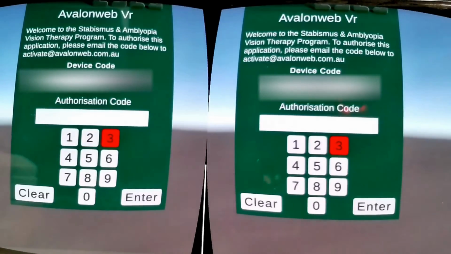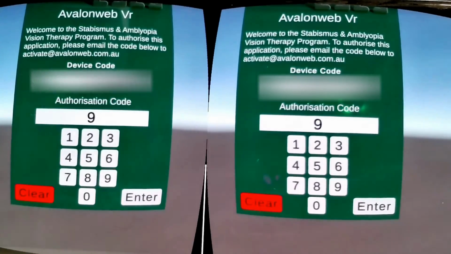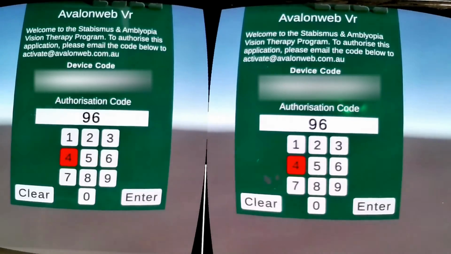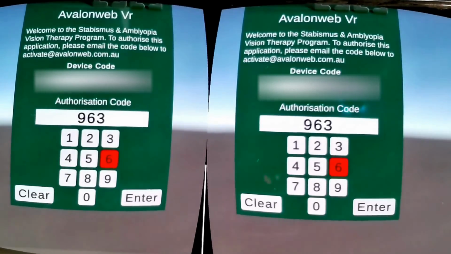Email the scrambled device code to activate@avalonweb.com.au or enter it as directed on the website. You will be provided with a unique authorization code. You will use the MOC to enter the code, so if your MOC is not configured for game mode, you should do that now. There is a guide for that procedure on our website.